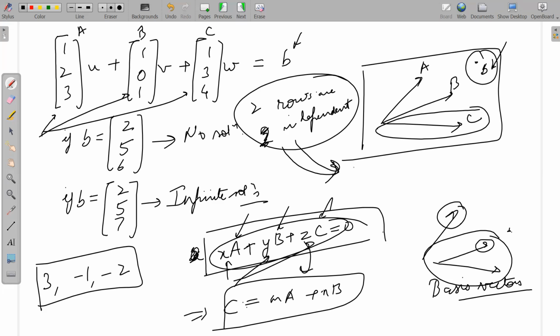It is simple. Implies what? What did I just prove? That my third column is a linear combination of the first two columns, isn't it? Yes, sir. So what does it imply? That if two rows are independent, how many columns are independent? Two. A and B are independent, no? C is a combination of A and B. Okay, so two columns are independent.